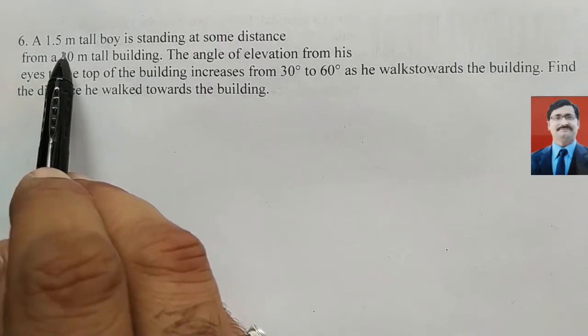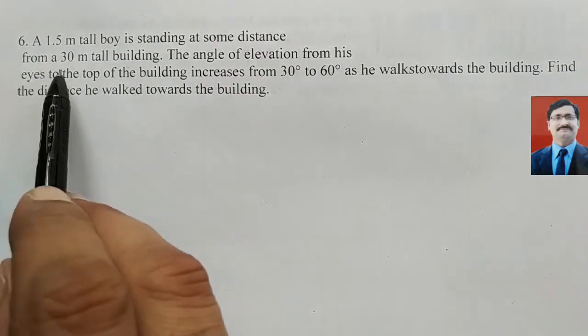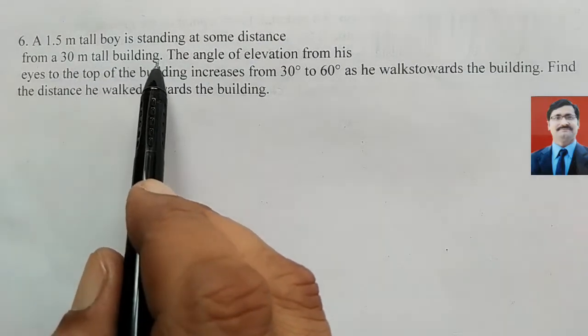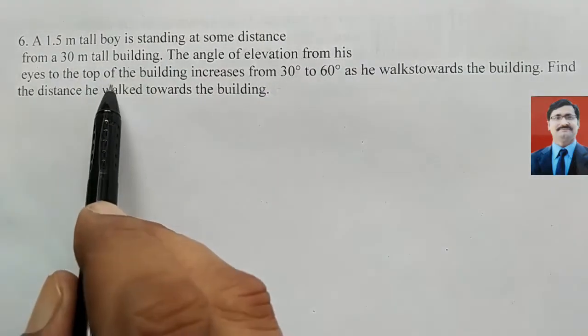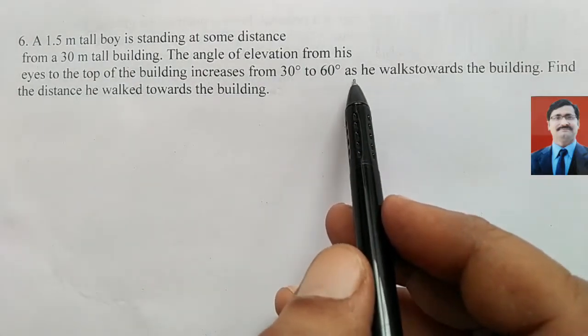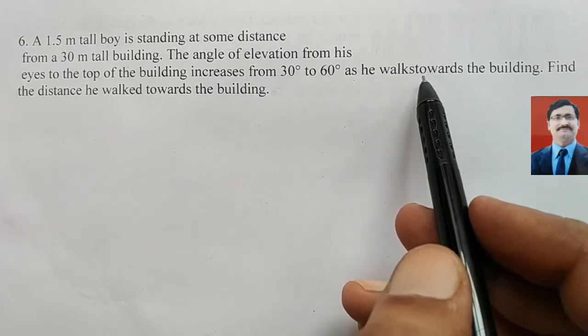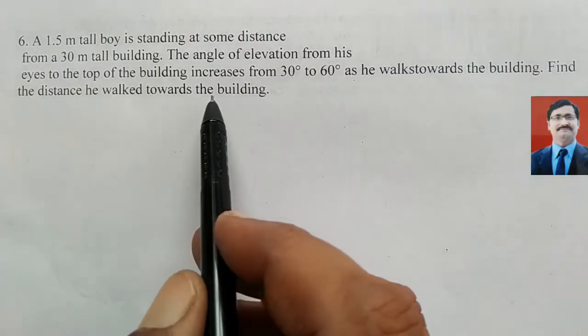Look here, a 1.5 meter tall boy is standing at some distance from a 30 meter tall building. The angle of elevation from his eyes to the top of the building increased from 30 degree to 60 degree as he walks toward the building. Find the distance he walked toward the building.